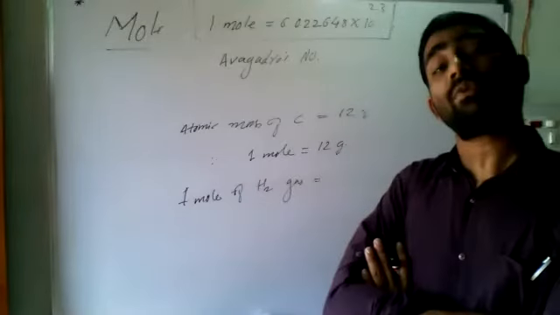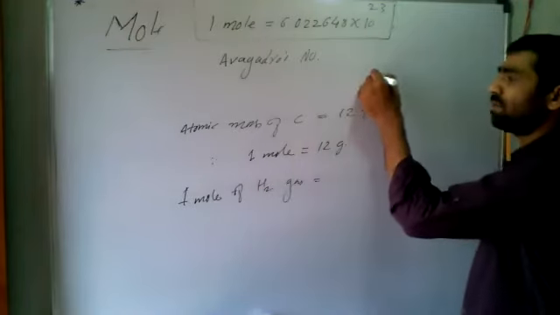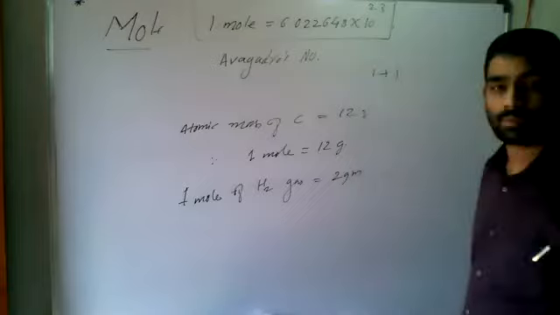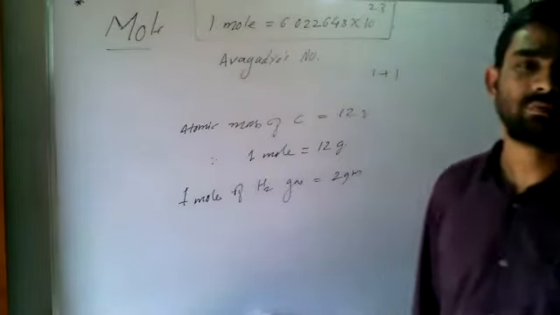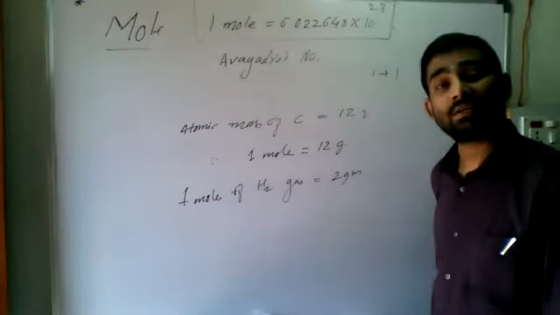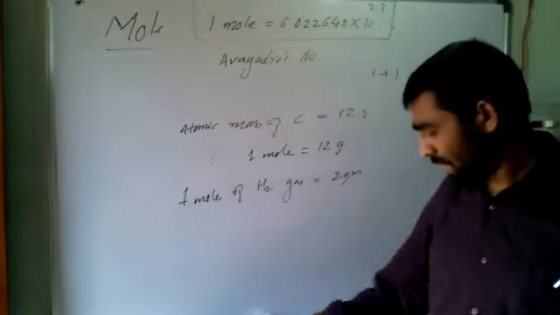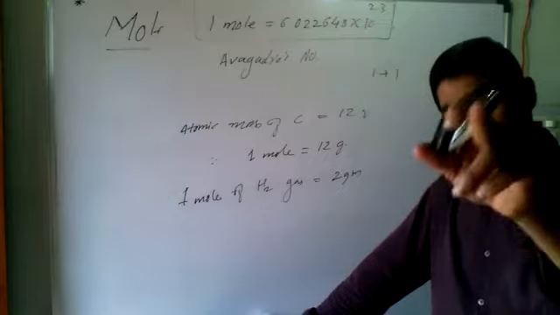How will you write? What do you write? Very simple. 1 hydrogen having 1 mass, plus 1, 2 hydrogens. So 2 gram of hydrogen is nothing but 1 mole. Similarly, what about water? When the question is asked, 1 mole of water is 18 gram of water. Okay?